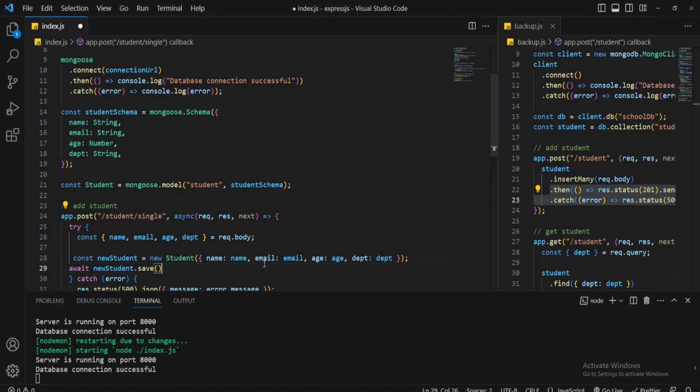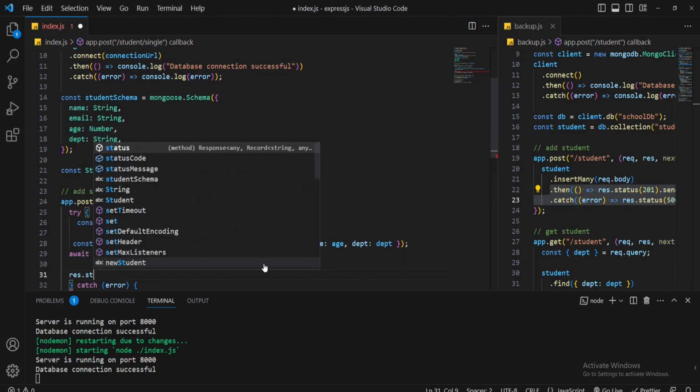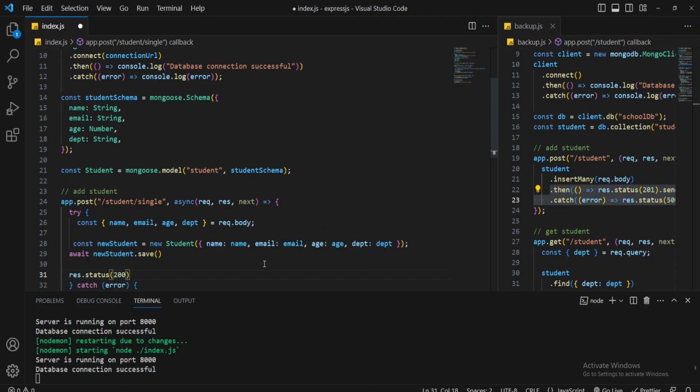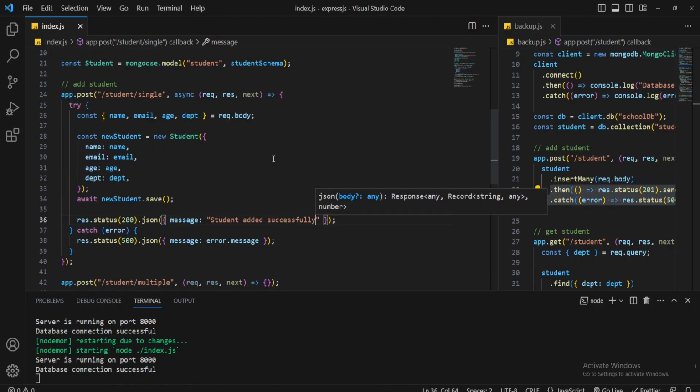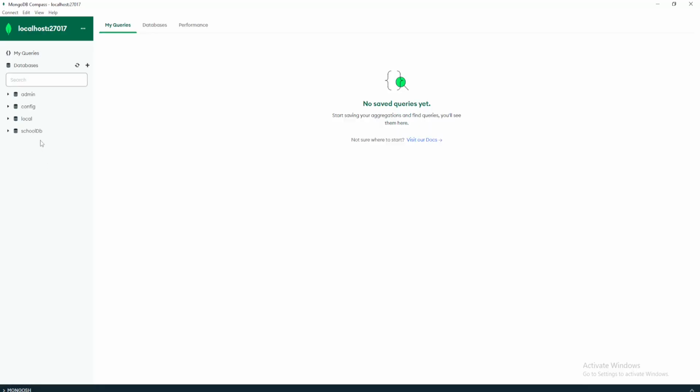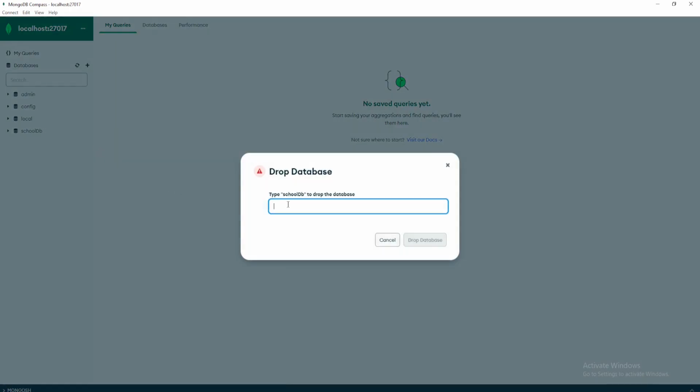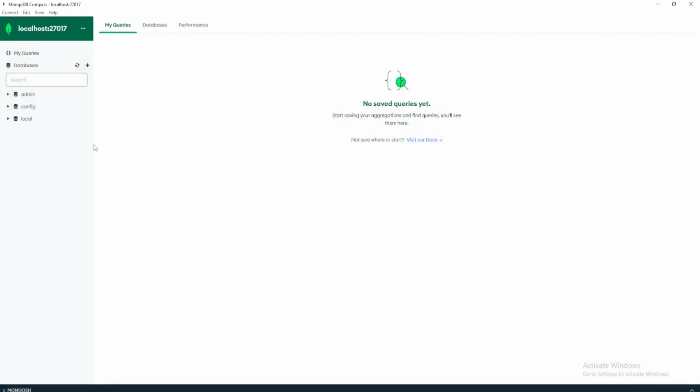Then I will send a response. response.status with 200 status code. I'll send a JSON response message, student added successfully. Now save the file and go to MongoDB Compass first. Put your cursor beside the database. You can see here a delete icon. Click this delete icon to drop this previous database. Type here the database name. In our case, our database name is SchoolDB. Click to drop database. You can see the previous database has been dropped or deleted.